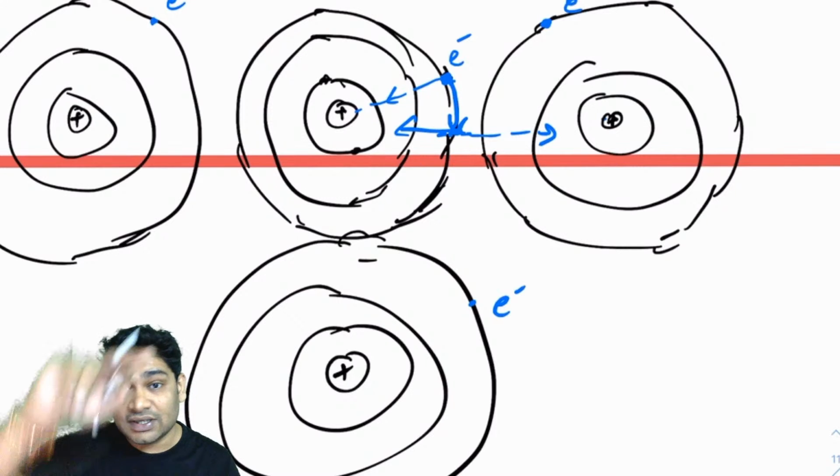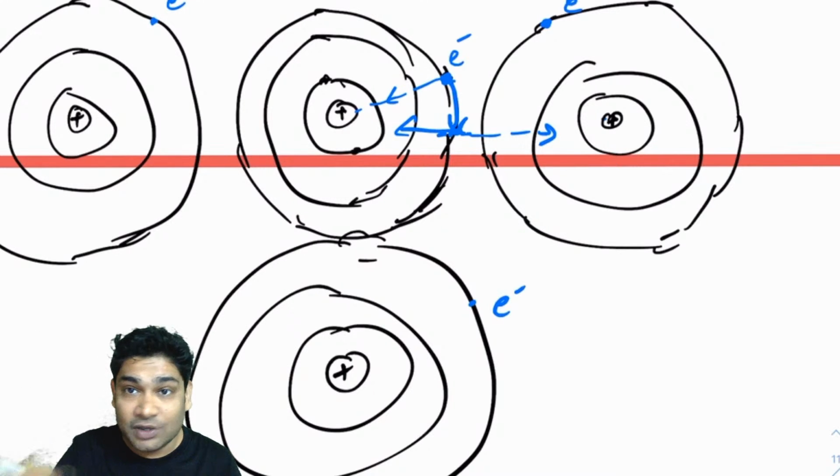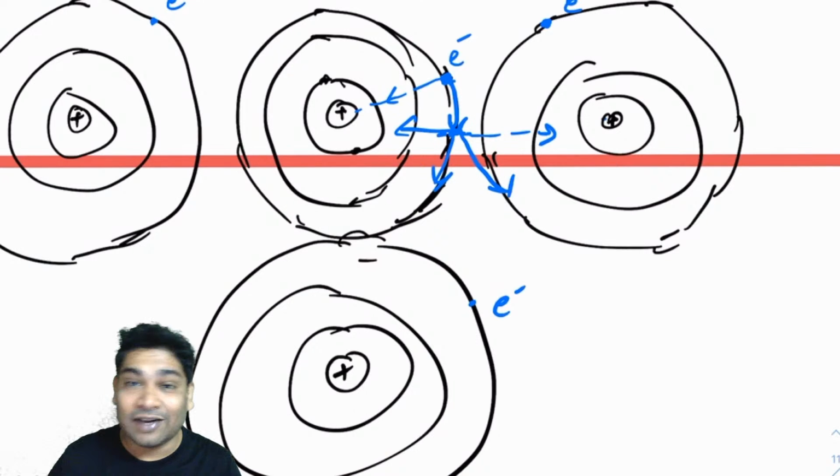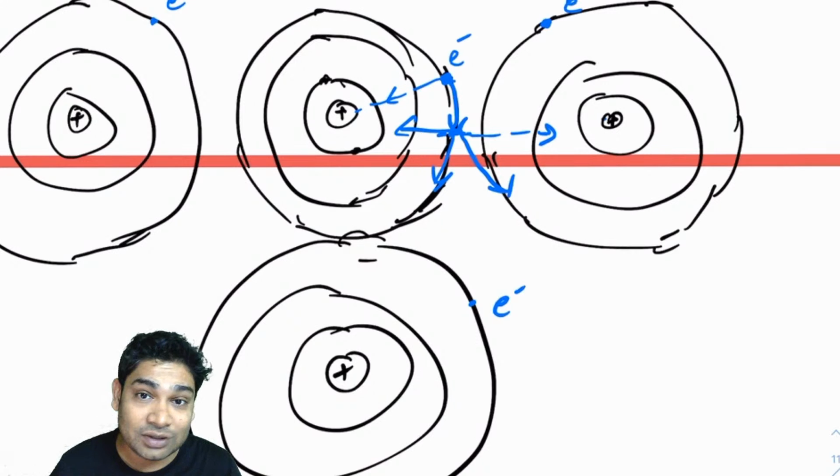So when an electron is revolving around this nucleus and reaches here, it may either continue to revolve around here or it may jump and start revolving around the neighboring nucleus. That is what happens.